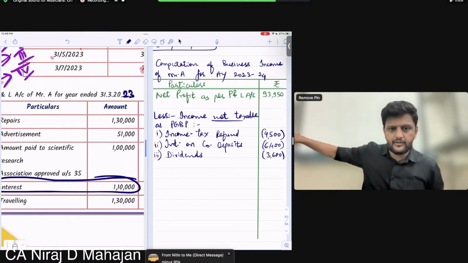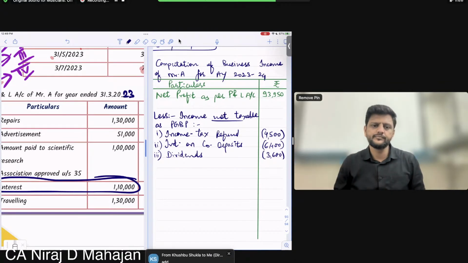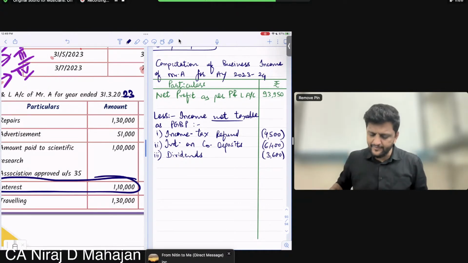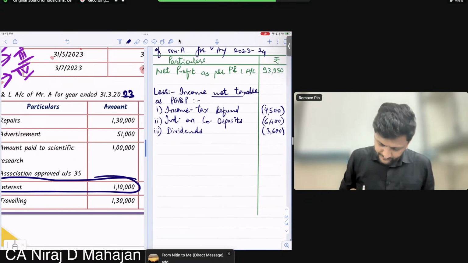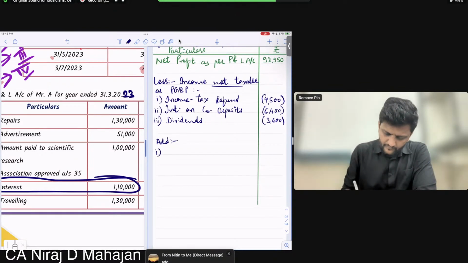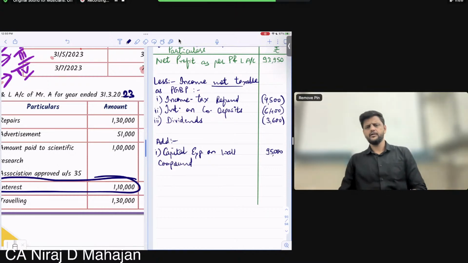So I'll remove the debit. What will happen to my net profit? Increase. When I remove the debit, my net profit obviously increases. So add 95,000.